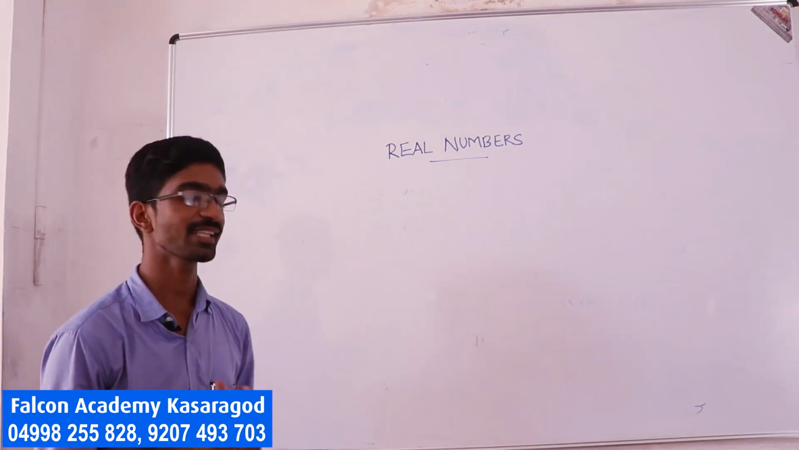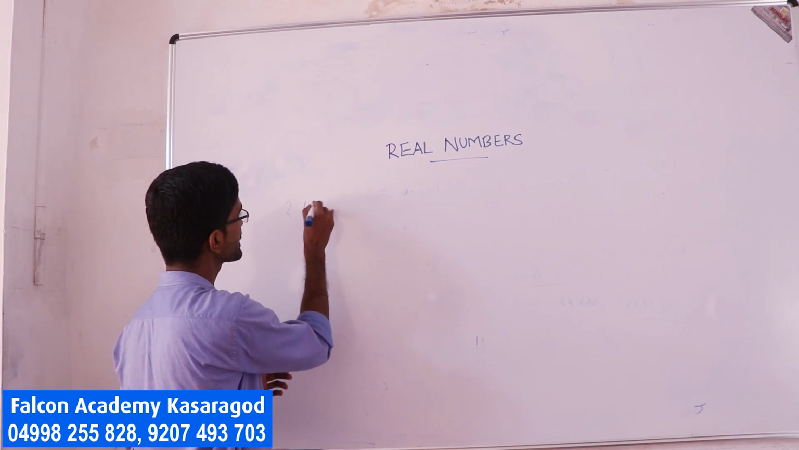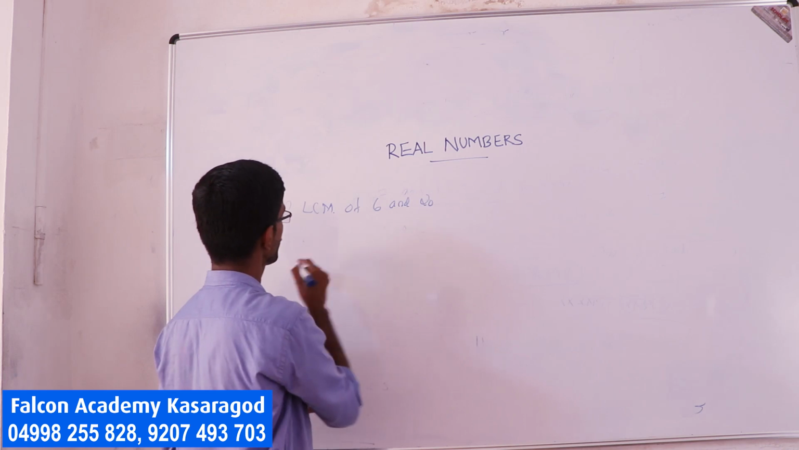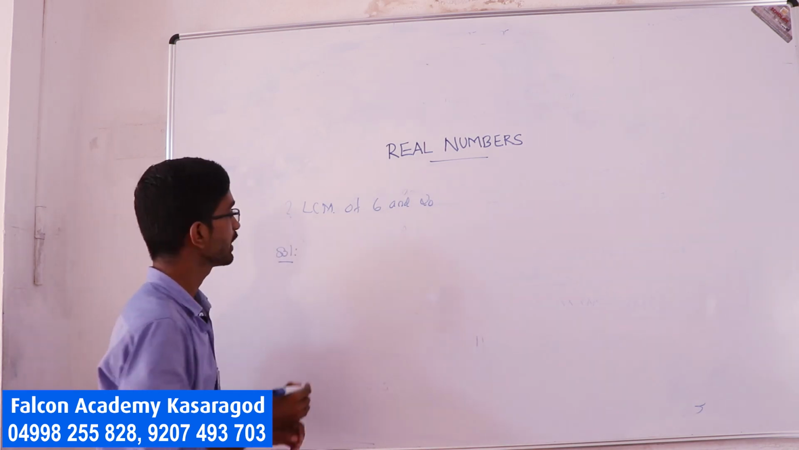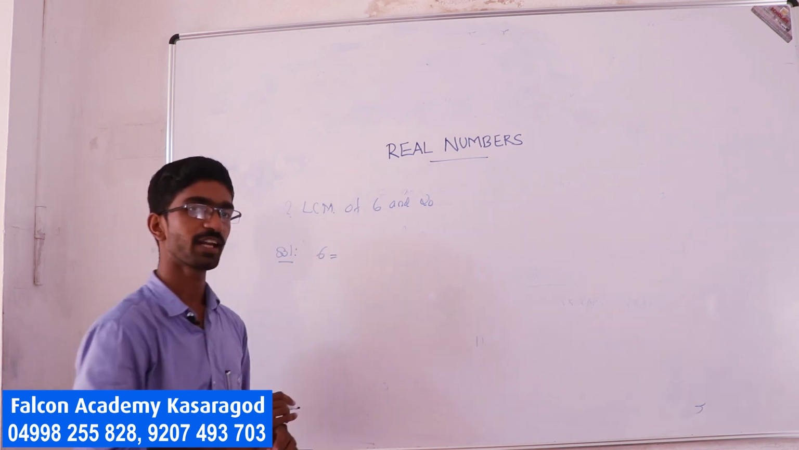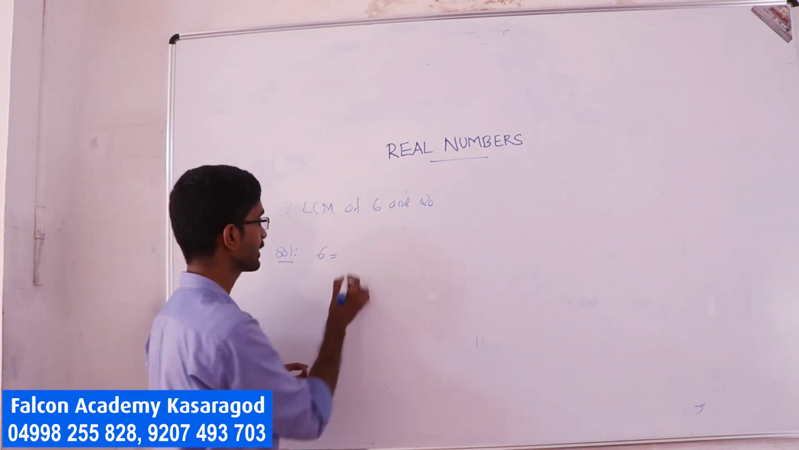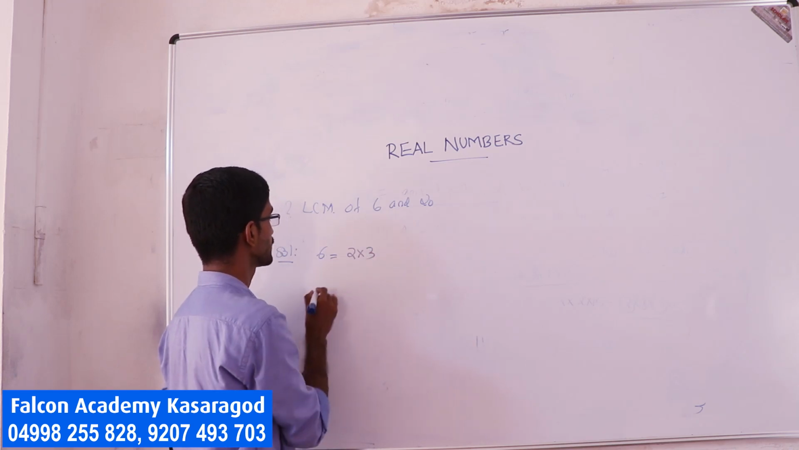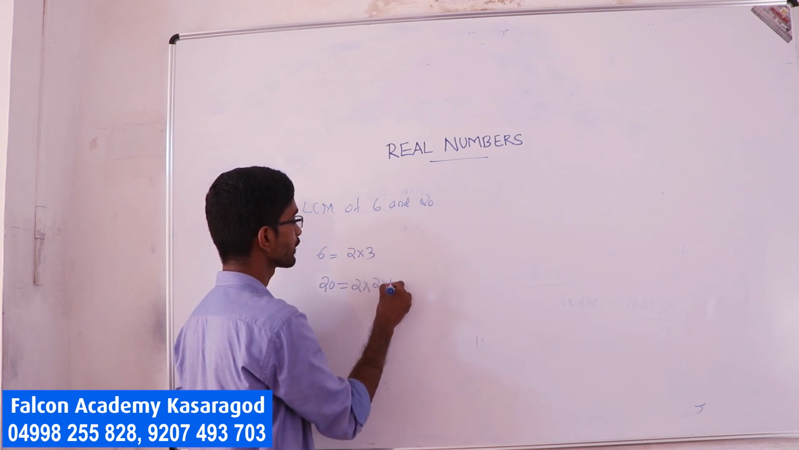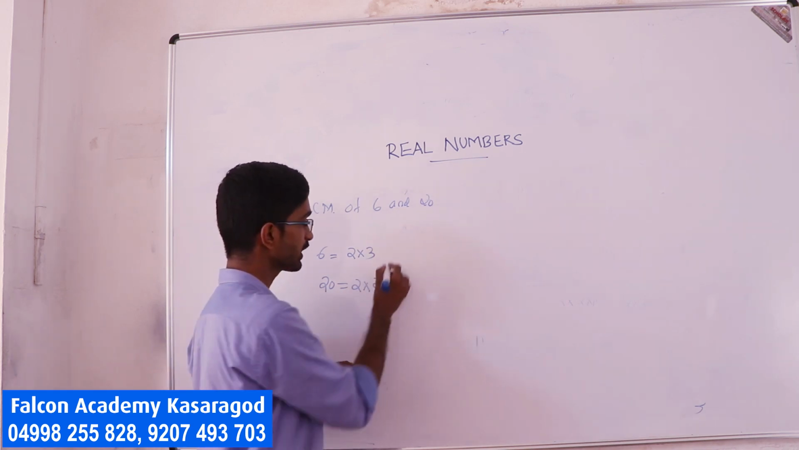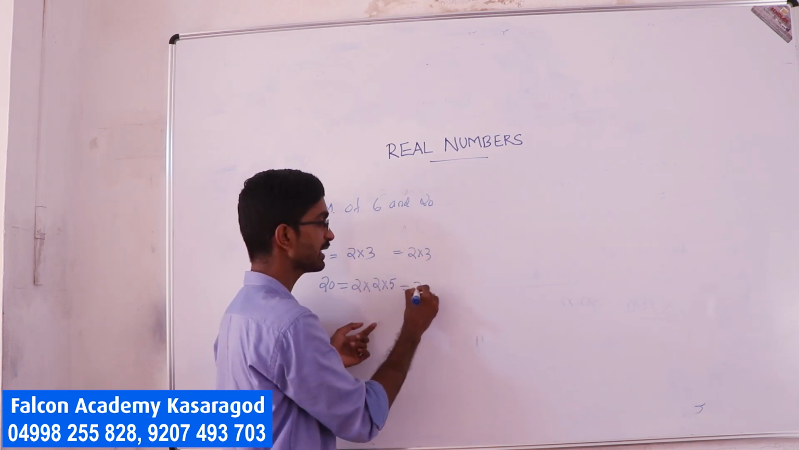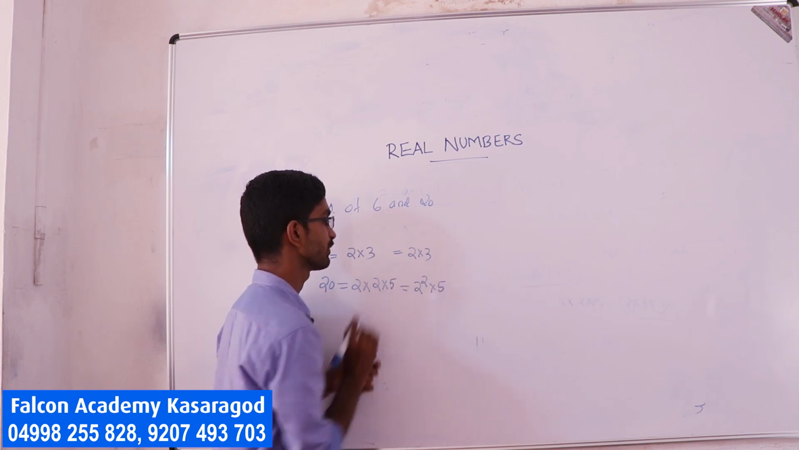Now in this example we are going to find the LCM. LCM of 6 and 20. The solution goes like this. Consider the fundamental theorem of arithmetic to represent 6. 6 can be represented as 2 into 3 and 20 can be represented as 2 into 2 into 5. Here is a very important thing. Here 2 into 3, but here I can write 2 two times, so I can write 2 square into 5.